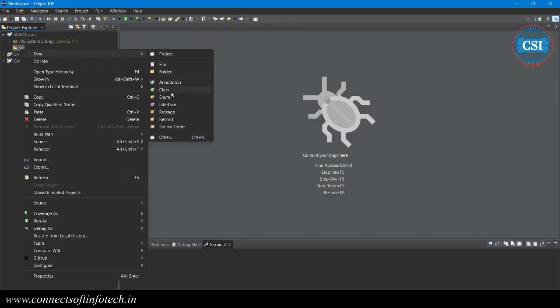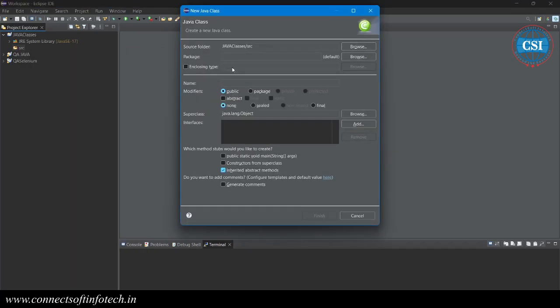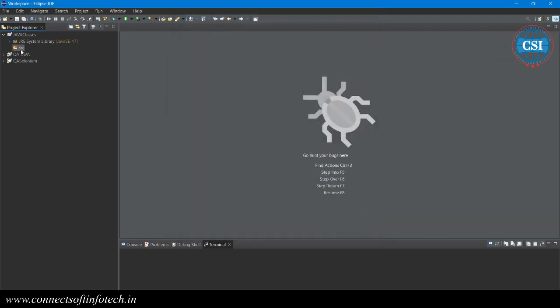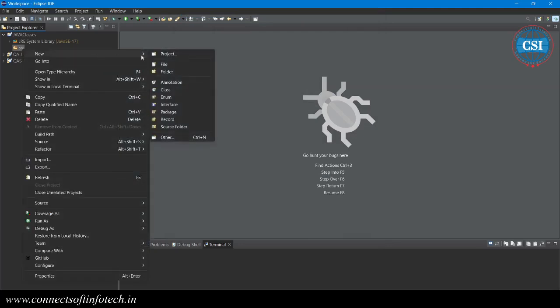We have to create a class, so we have to write the class name. What is the class name? I am writing demo, demo one. First of all, we need to create a package. Sorry, in the src folder I want to create a package, so just create a package.